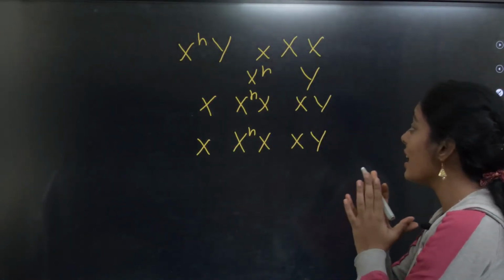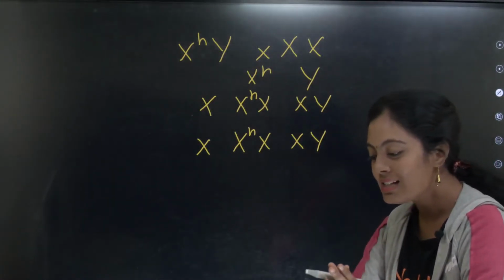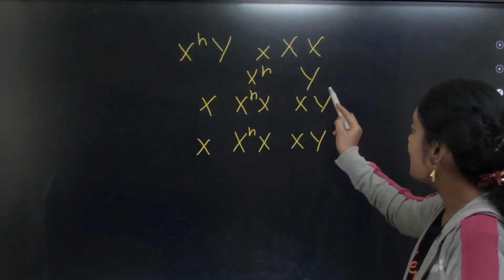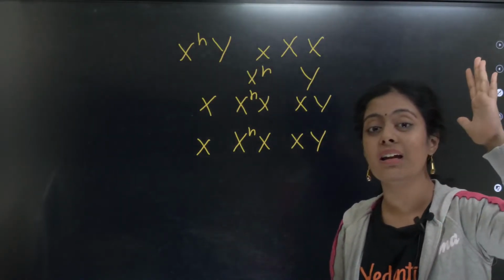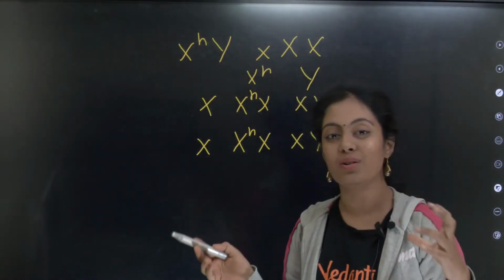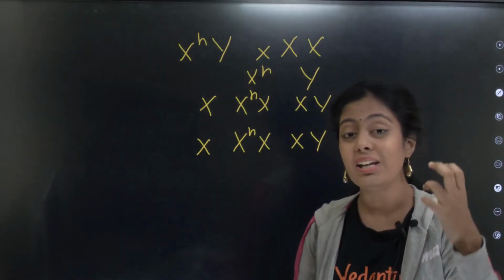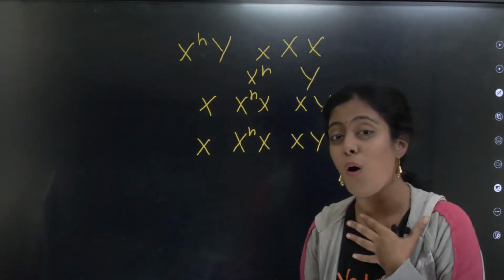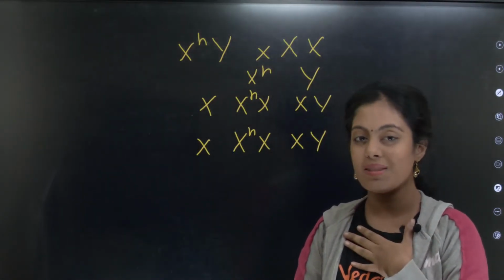The females are basically carriers. Okay, females are carriers whereas the males are normal. So the disease is not actually carried from the father to the son. Okay, it is carried from the father to the daughter. Can you guys tell me why? Because we all receive one of our X chromosomes from our father.